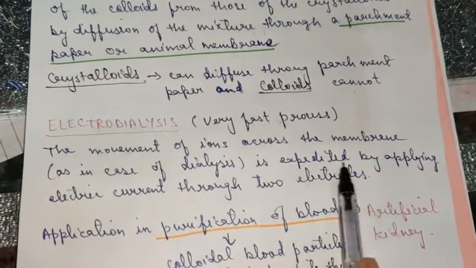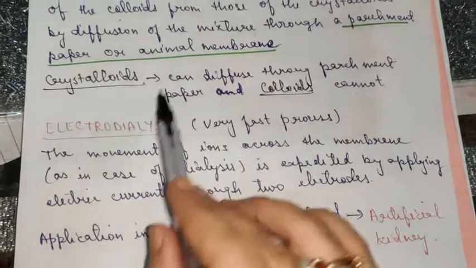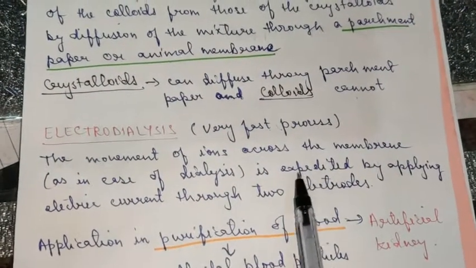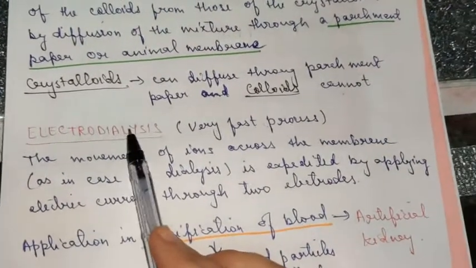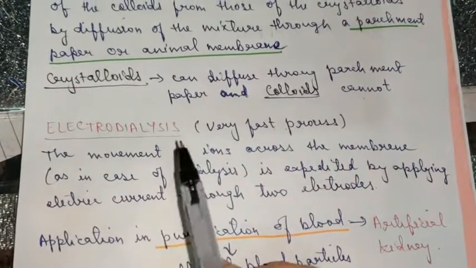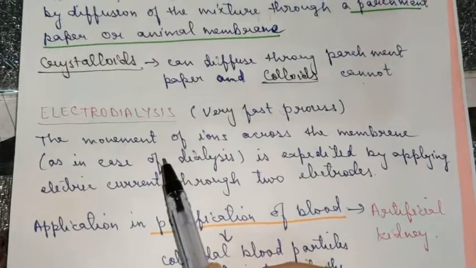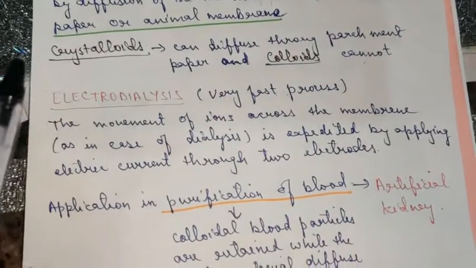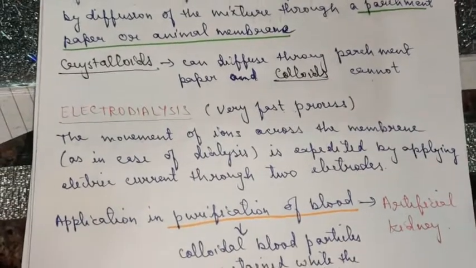The process of dialysis has now increased its speed because of the presence of the electric field. The movement of ions will obviously take place at a faster rate in the presence of an electric field, because the particles will start migrating towards the oppositely charged plate.